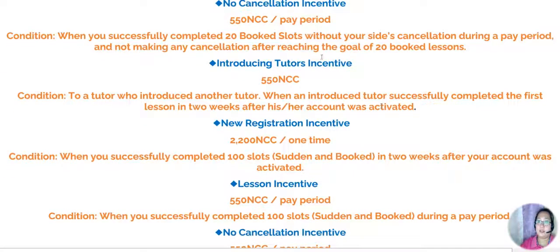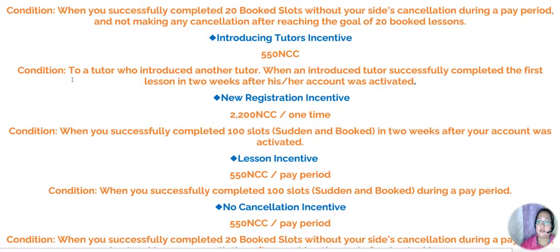Introducing tutors incentive. So this is a kind of referral incentive. Okay, so the condition again: to a tutor who introduced another tutor, when the introduced tutor successfully completes the first lesson in 2 weeks after his or her account was activated. So only the first lesson, only one lesson, given a span of 2 weeks.